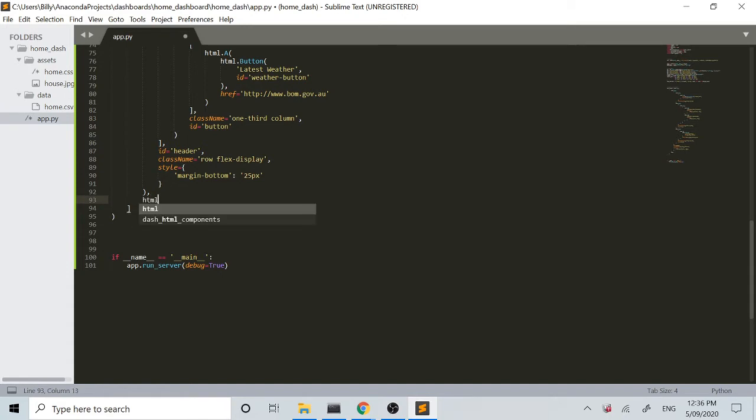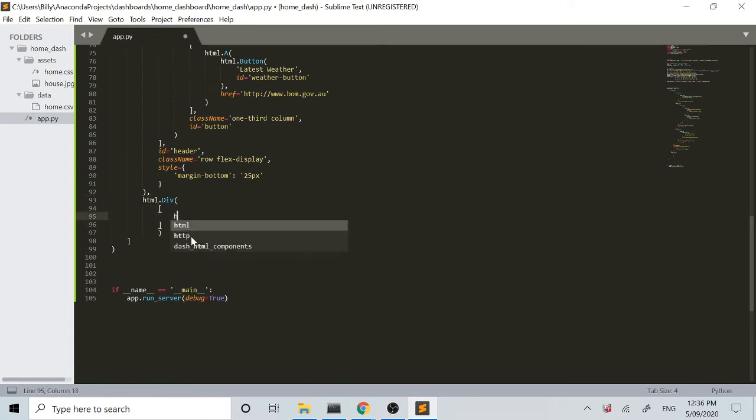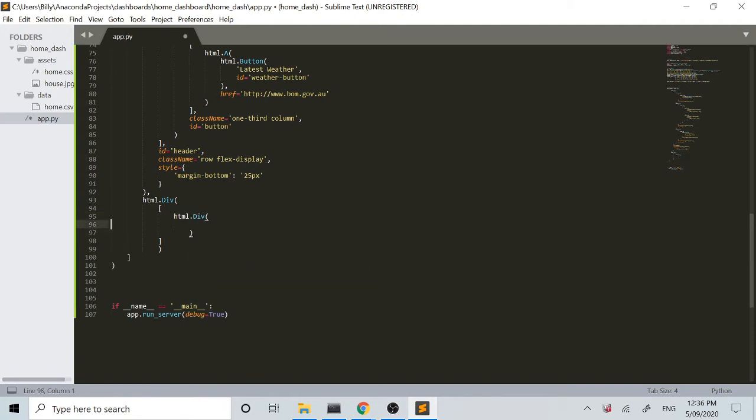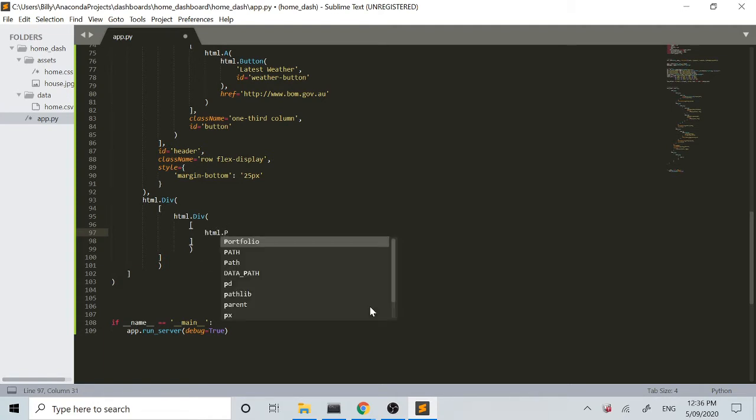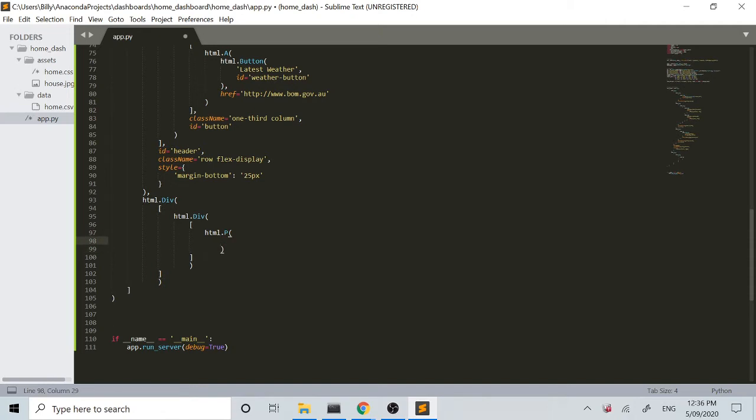So we'll start off by writing an HTML div. We'll do another one, HTML div. And then what we'll do here is we'll have a new HTML component that we haven't seen yet, which is html.P, which is just paragraph. And what that allows us to do is we'll put some text in here.